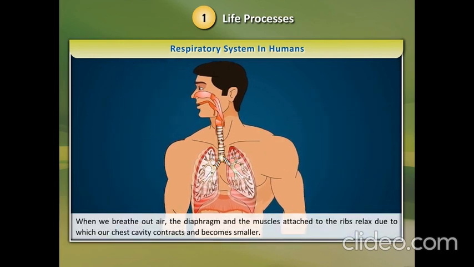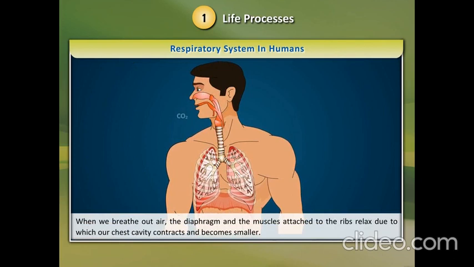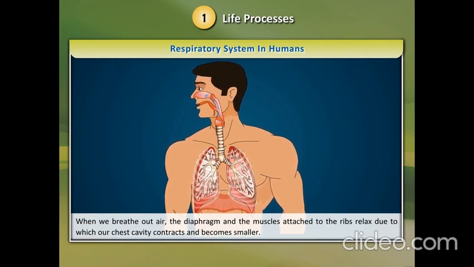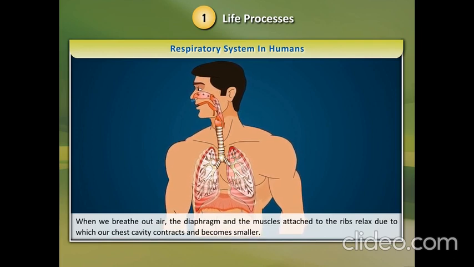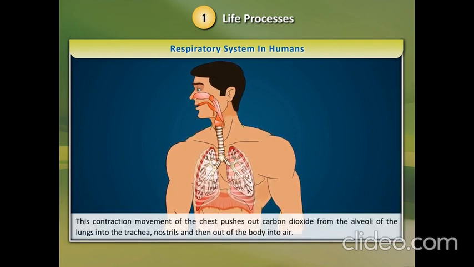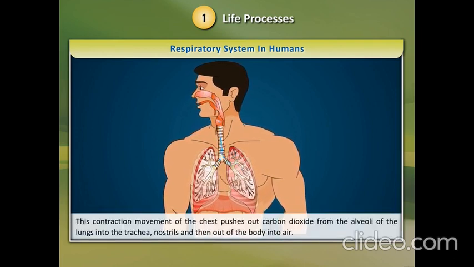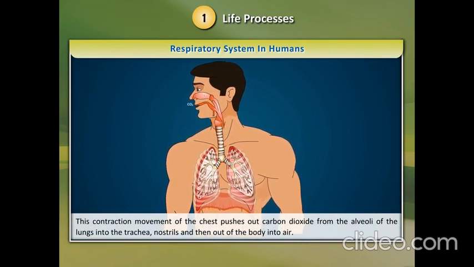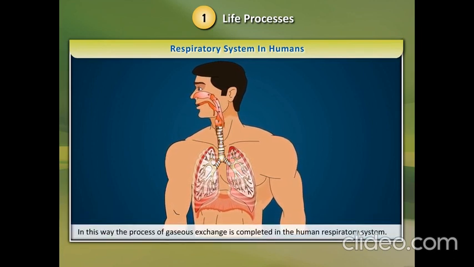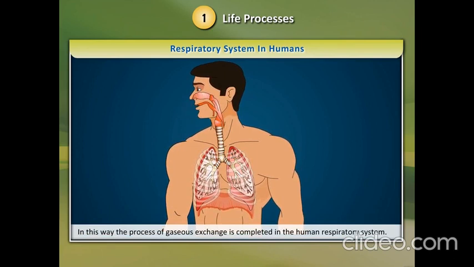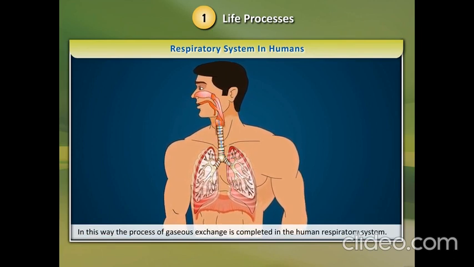When we breathe out air, the diaphragm and the muscles attached to the ribs relax, due to which our chest cavity contracts and becomes smaller. This contraction movement of the chest pushes out carbon dioxide from the alveoli of the lungs into the trachea, nostrils, and then out of the body into air. In this way, the process of gaseous exchange is completed in the human respiratory system.